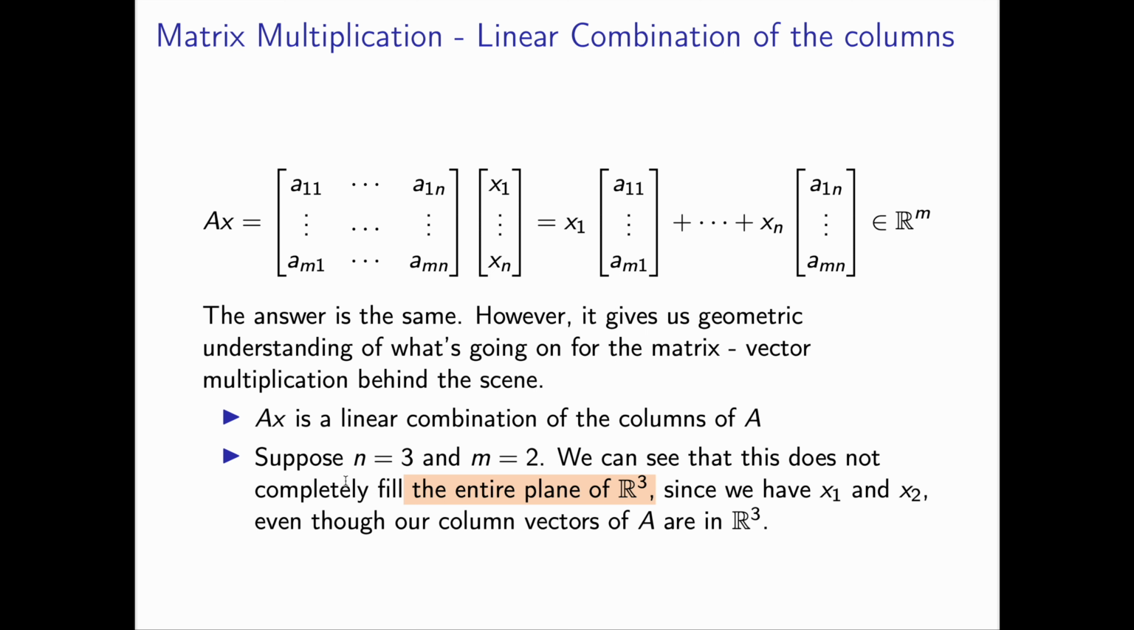Here in this case, we have a linear combination of the column vectors of A. If you notice here, this A11 all the way to Am1 is our first column vector of A, all the way to the last column vector, A1n all the way to Amn, and we still get the same answer. However, this one is a bit unique because it gives us that geometric understanding of what's going on for the